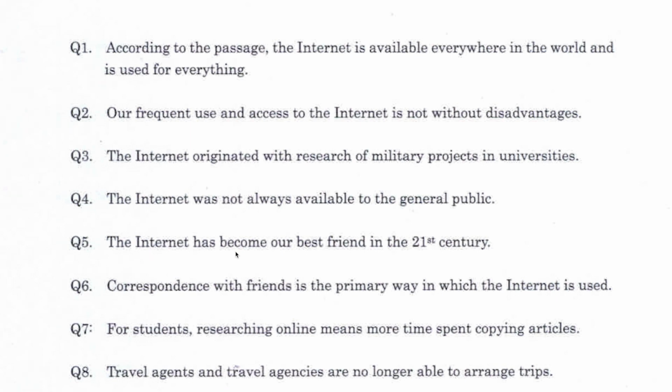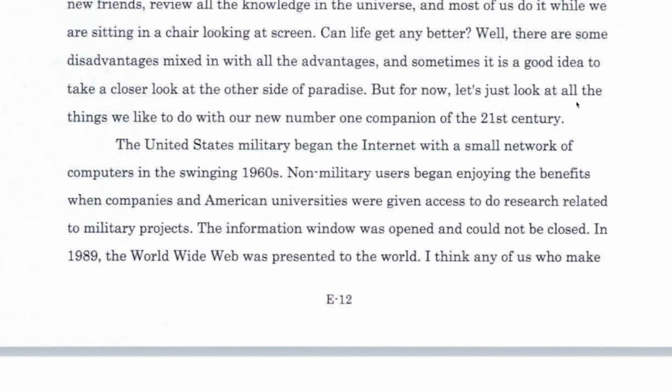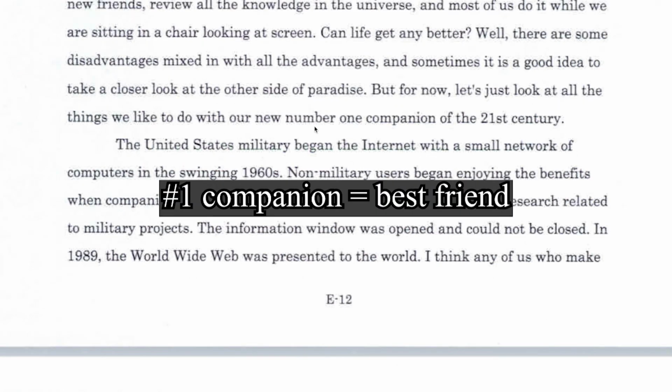Number 5, the internet has become our best friend in the 21st century. What does it mean, our best friend? It sounds like it's supposed to be true. Just look at all the things we like to do with our new number 1 companion of the 21st century.